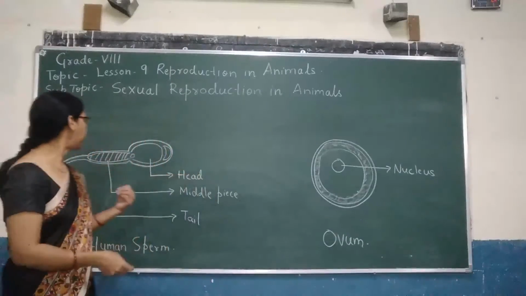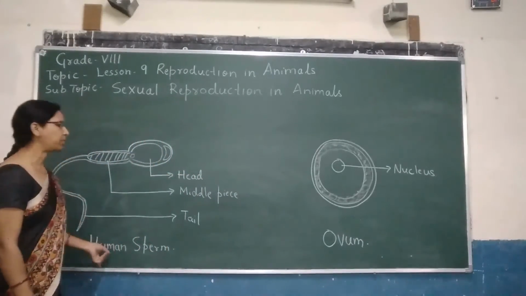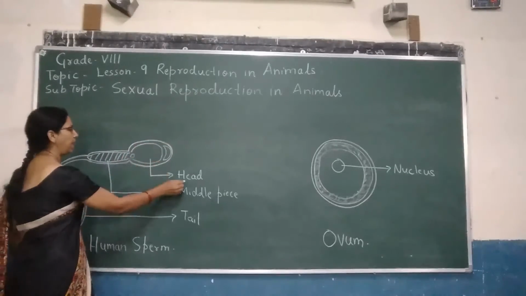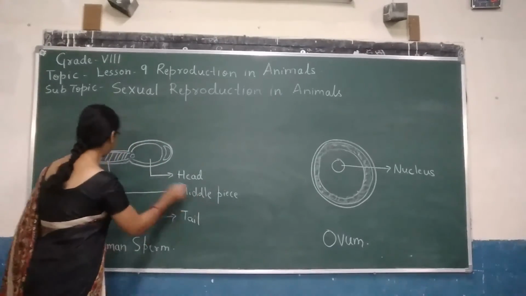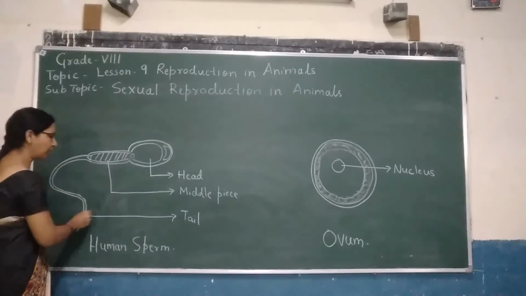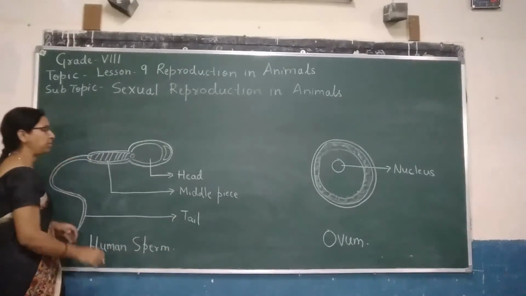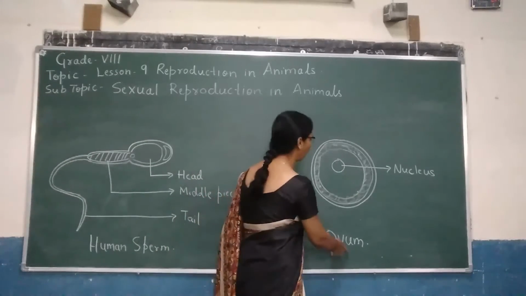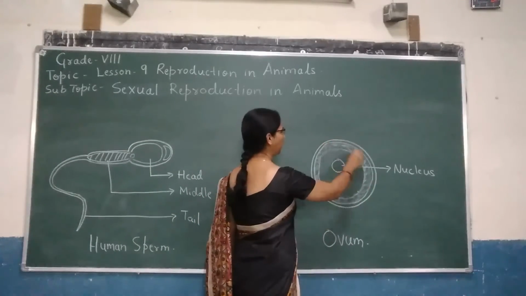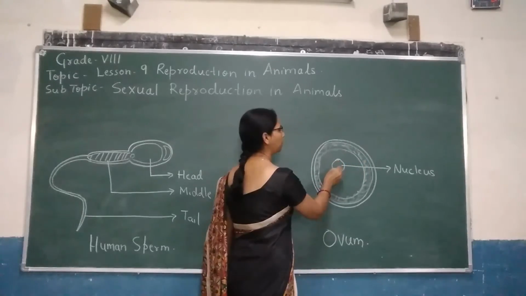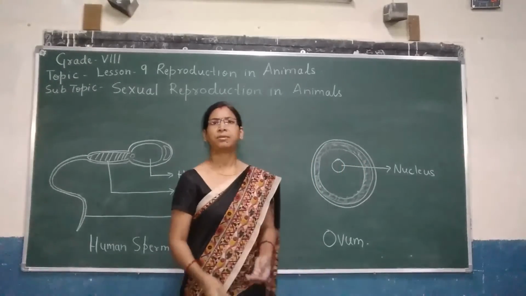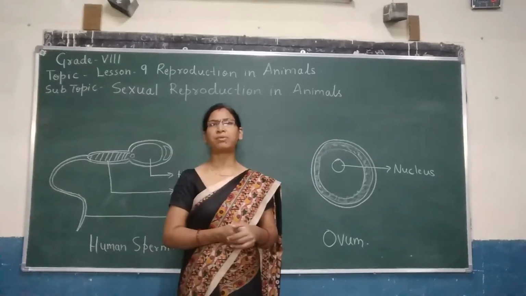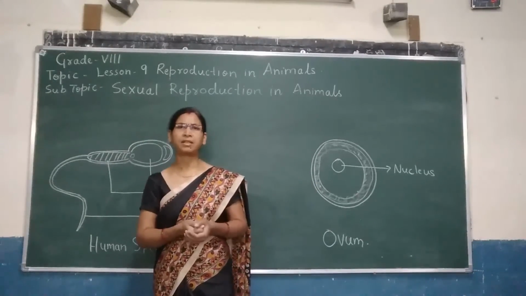So dear children, here I have drawn diagrams for human sperm and ovum. Here this part is called the head, this part is called middle piece, and here it is known as the tail part, which helps during the reproduction process. And this is the human ovum. It is spherical in shape with a nucleus in the center, which takes part in the reproduction process, about which we are going to learn in our next sessions.